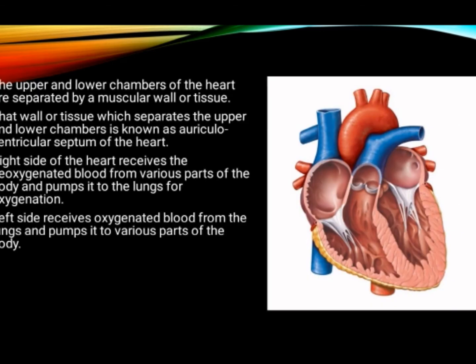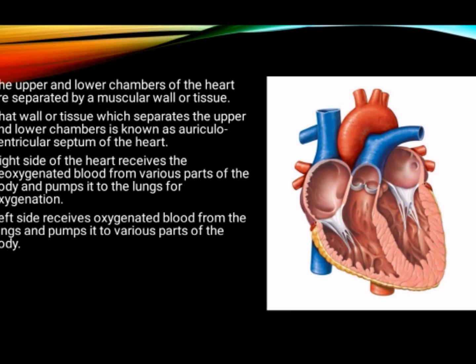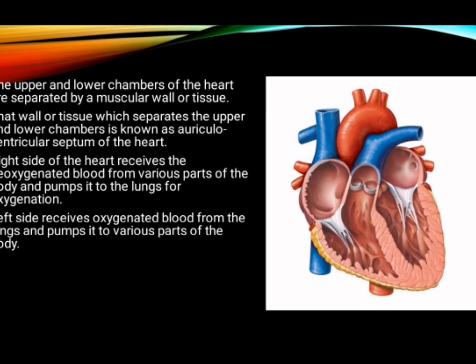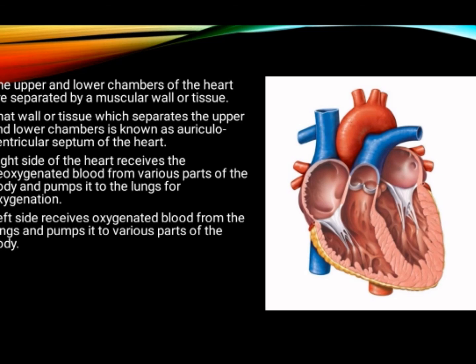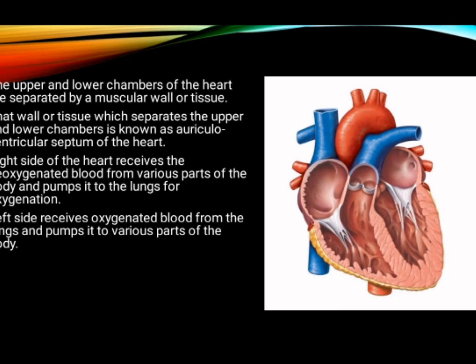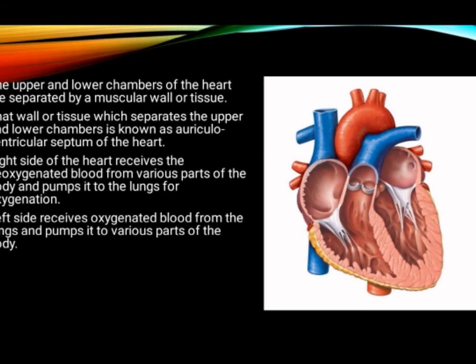The upper and lower chambers of the heart are separated by a muscular wall or tissue. That wall or tissue which separates the upper and lower chambers is known as the auriculoventricular septum of the heart, because it is separating the upper and the lower chambers.